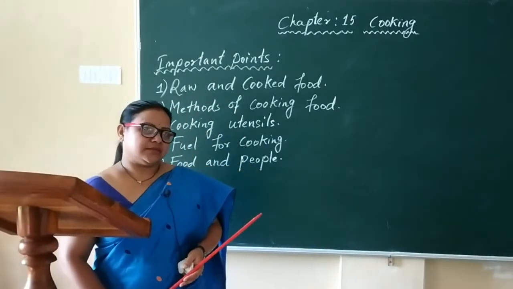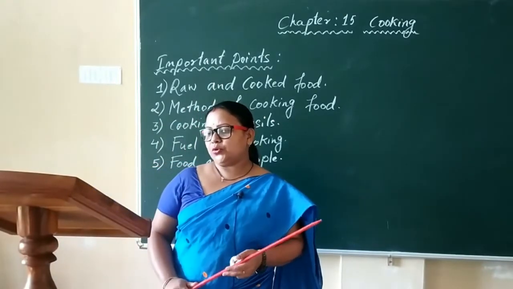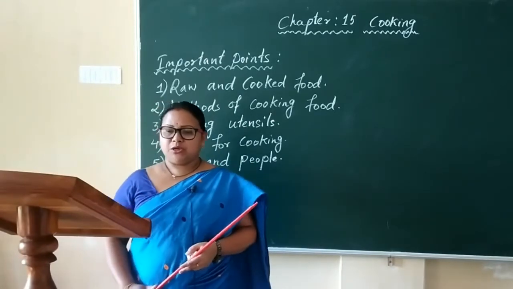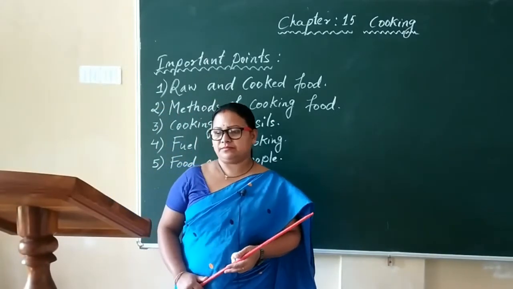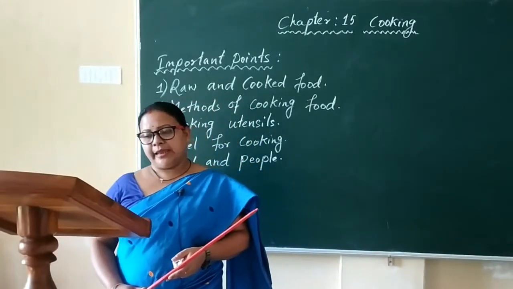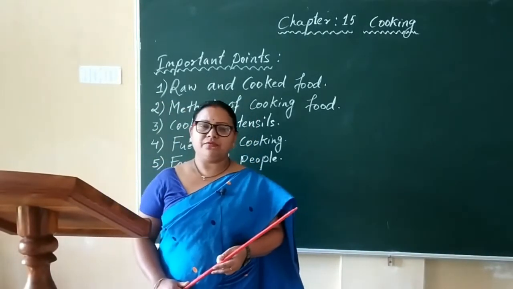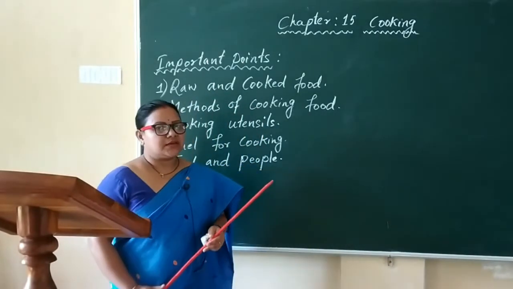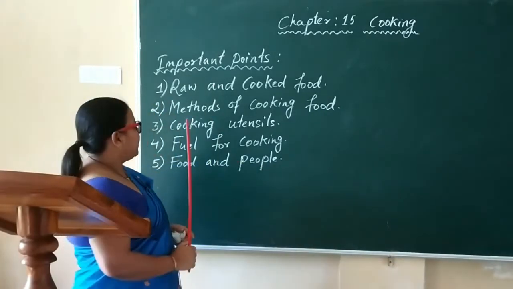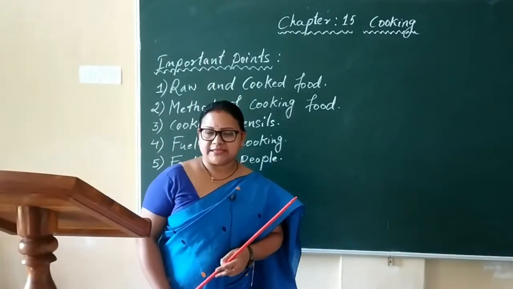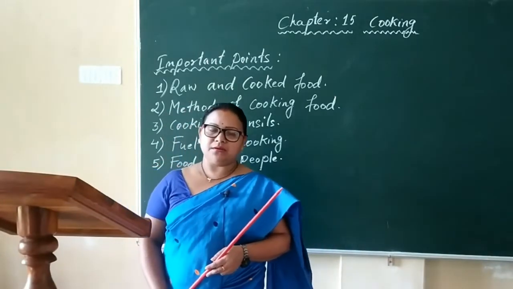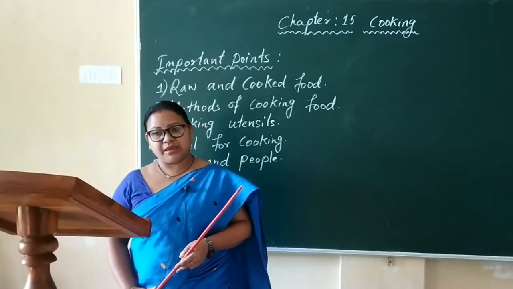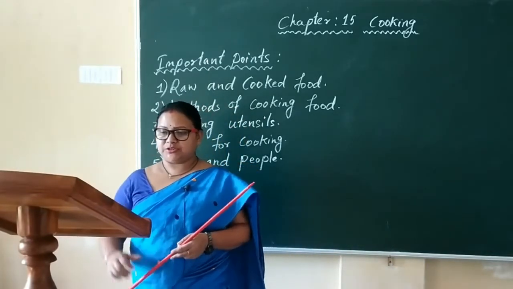Now the last method, that is roasting. Roasting is the way in which food is cooked directly on fire. You might have seen people roasting maize. Chapati, popcorn, and paneer tikka are cooked by roasting. So children, this was the second point, methods of cooking food. Once again I repeat, there are 5 common methods of cooking food. They are steaming, frying, baking, boiling and roasting.